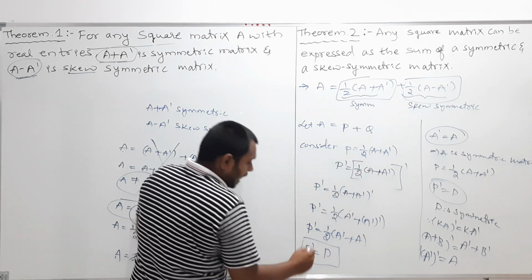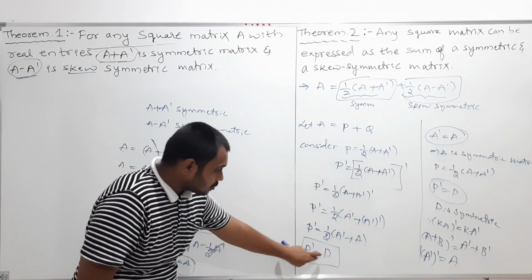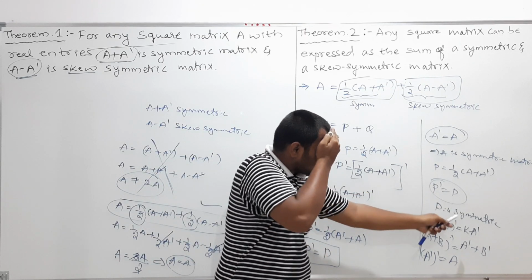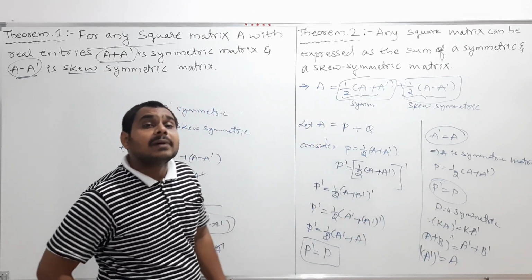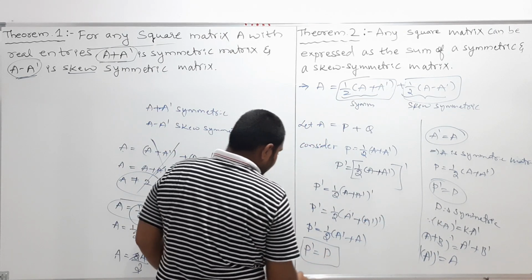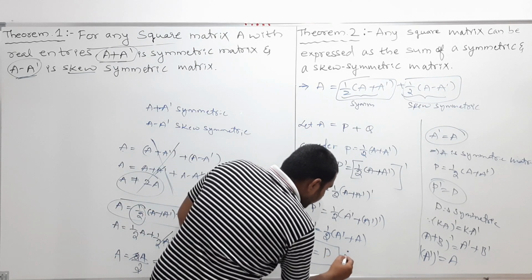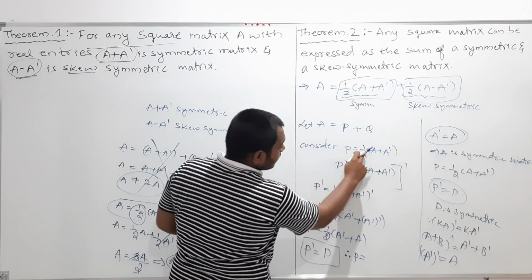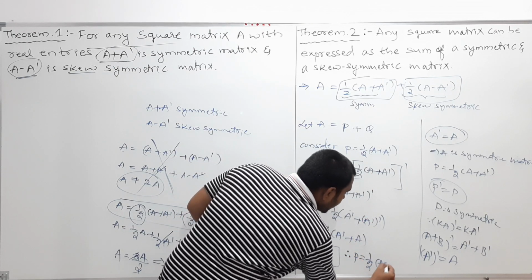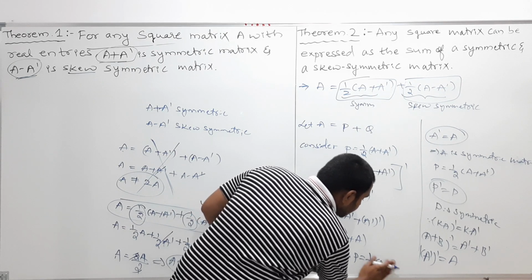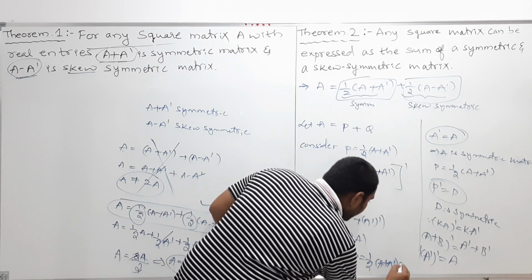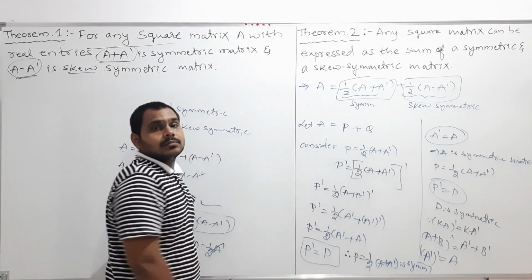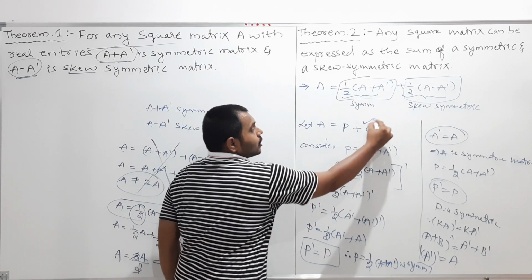So here I have clearly shown that P transpose is equal to P. If I show P transpose is equal to P, then I can say that P is a symmetric matrix. Therefore, my dear students, P, which is half into (A plus A dash), is symmetric. Clear, my dear students? And now I should show that Q is skew symmetric.